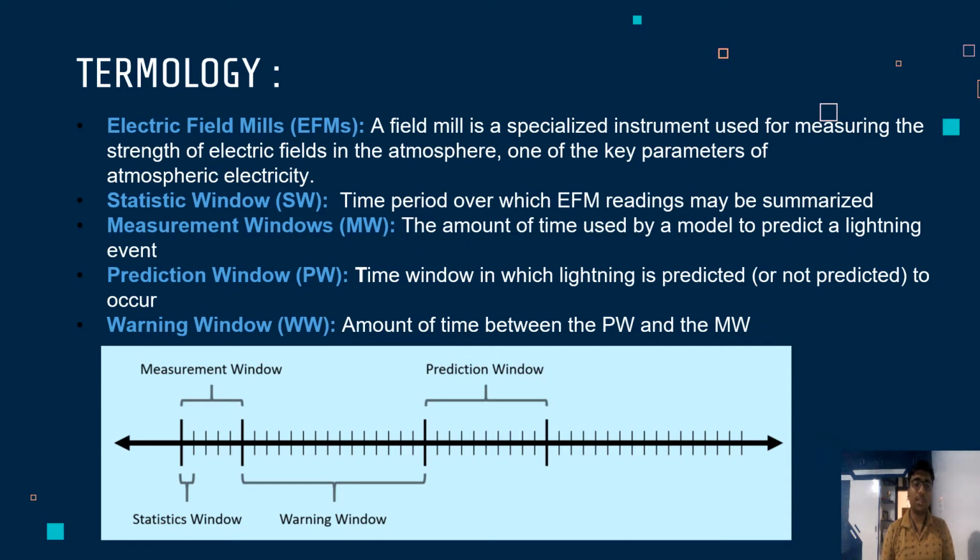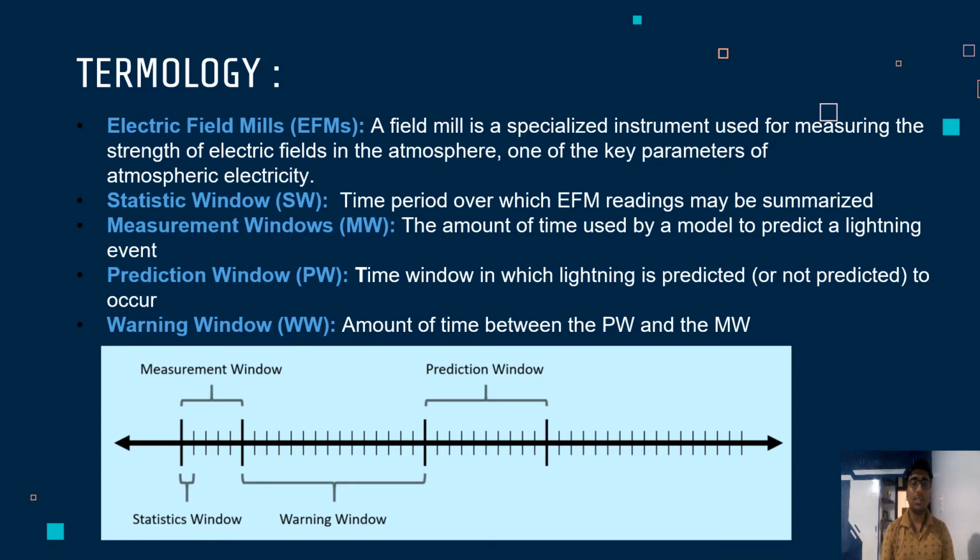The two primary categories of rules that must be made for EFMs: the first one is do not launch for 15 minutes after the absolute value of any electric field measurement at the surface within 5 nautical miles of the path has been greater than 1500 volts per meter. The second one is do not launch for 15 minutes after the absolute value of any electric field measurement at the surface within 5 nautical miles of the path has been greater than 1000 volts per meter.